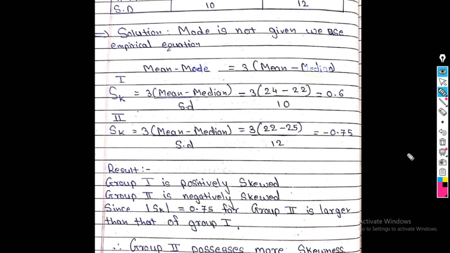Now always remember, to find Bowley's coefficient of skewness, we require 3 quartiles: upper quartile, lower quartile and median. And to find the Karl Pearson coefficient of skewness, we require mean, median and standard deviation. Based on the answers of skewness, that is the Karl Pearson coefficient of skewness and Bowley's coefficient of skewness, we write the comment. If these two values are greater than 0, the comment is positively skewed. If these two values are less than 0, the comment is negatively skewed. Thank you.